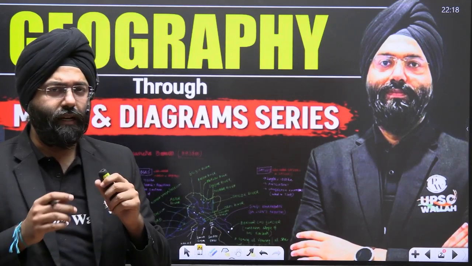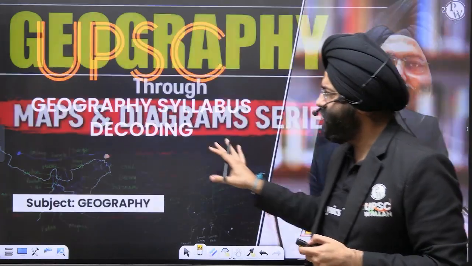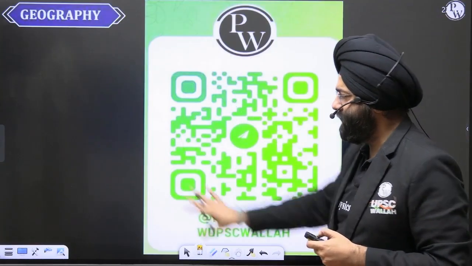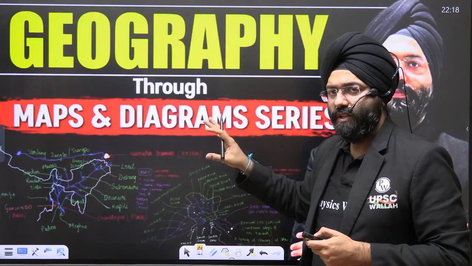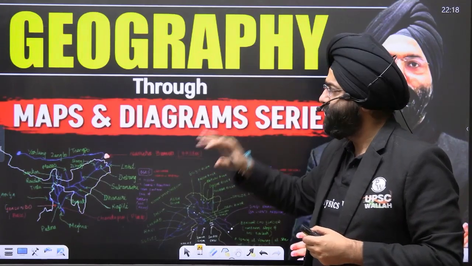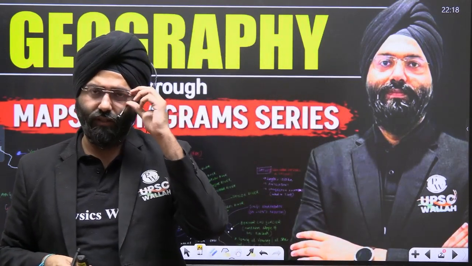That is going to be explained. So hopefully you liked the interaction that we had and the deciphering of the syllabus. This particular PDF would be available to you in this Telegram account. You can just download it from it. Along with it, when the series comes, you can also see the various dimensions. We are going to start with the physical geography of India. And the first topic we are going to take is the drainage system. And comprehensively, all the dimensions of the drainage system will be covered over here, and then we move on to the other topics.